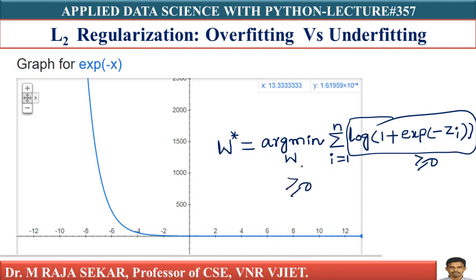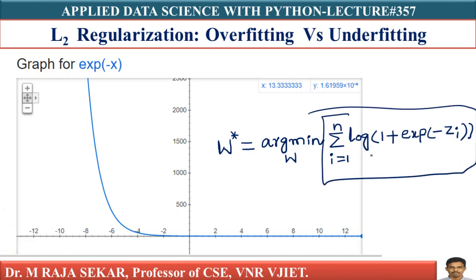So, if you look at our optimization problem, it is sigma i equal to 1 to n log of 1 plus exp of minus zi. Now, this whole sum is greater than or equal to 0, because for each zi, the value log of 1 plus exp of minus zi is greater than or equal to 0, and so this total sum is greater than or equal to 0.